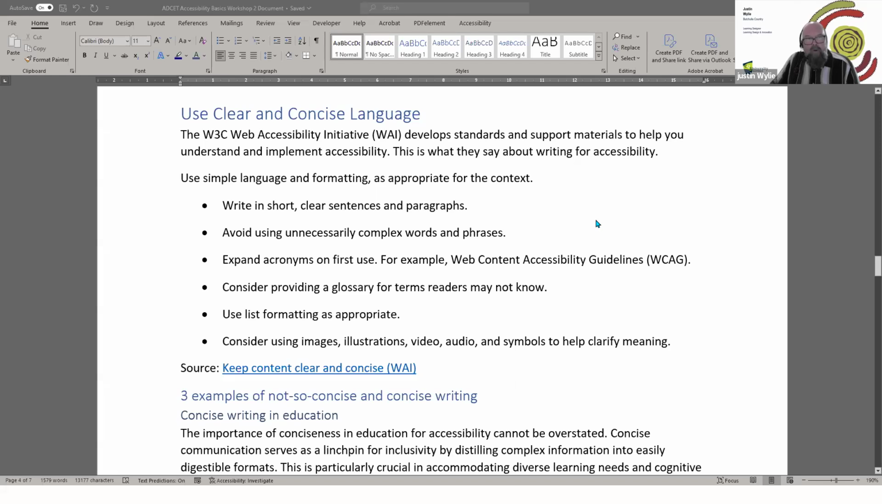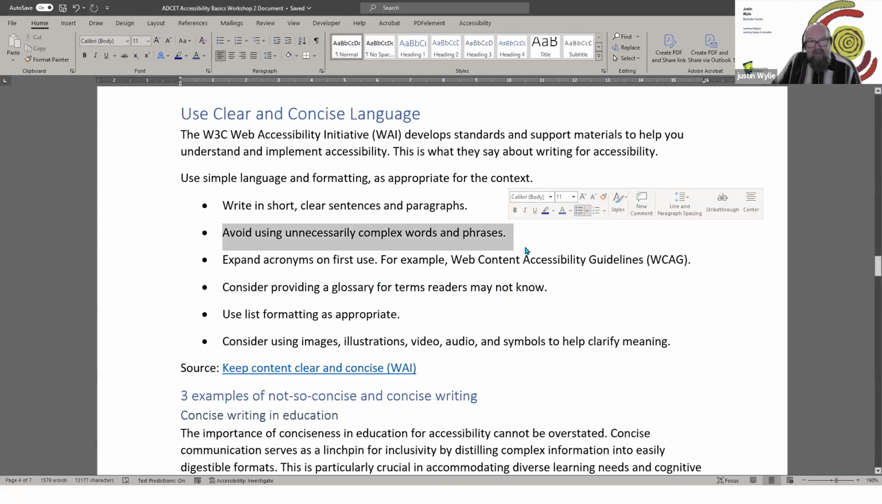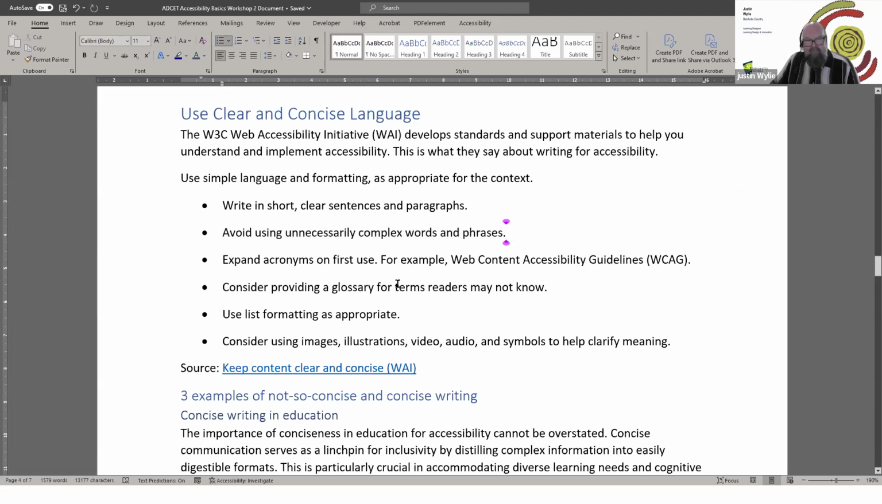So reflecting on what the context is, writing in short, clear sentences and paragraphs, avoiding unnecessarily complex words and phrases, expanding acronyms on their first use, so giving context to what they see further in the document. Consider providing a glossary for terms readers may not know. That's really important about unnecessarily complex ones, because there's going to be a vocabulary about the particular topic or subject that you're talking about, and providing an easy way to understand those terms is a great idea.